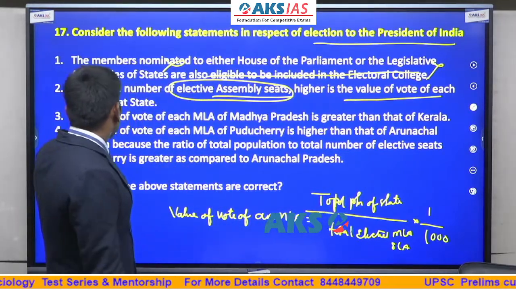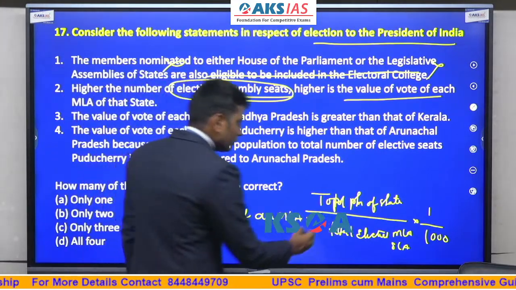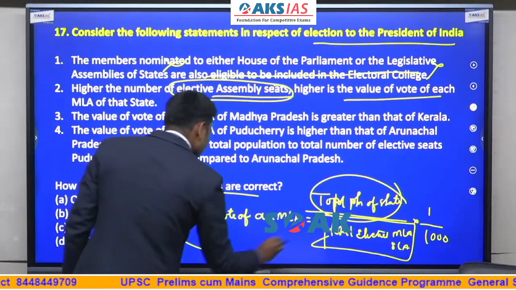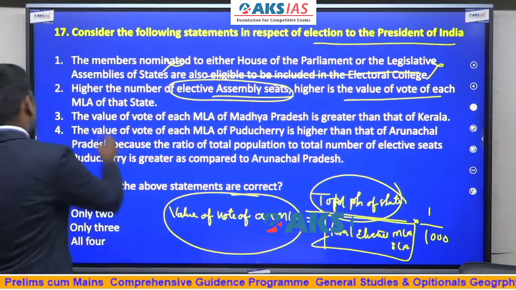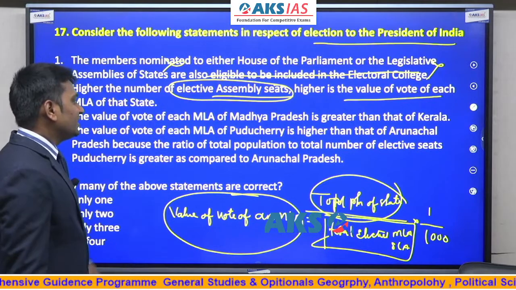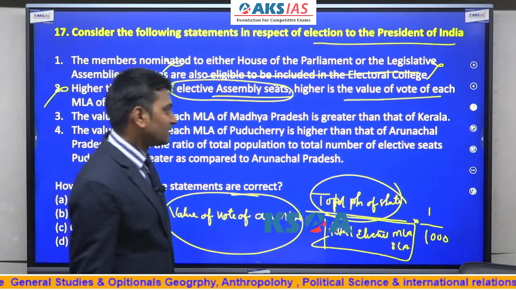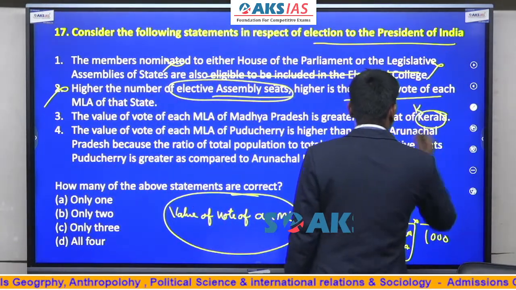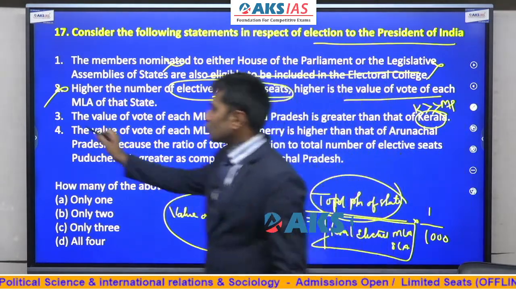Now look here. Higher the number of elective assembly seats, higher is the value of each state. Even if it is higher, without knowing what this number is, you cannot decide whether this is going to be higher or lower. So the statement is incomplete, and the answer is wrong. You cannot decide. Second, the value of the vote of each MLA of Madhya Pradesh is greater than that of Kerala. Again, this is a very static thing. It is Kerala that has the larger value compared to Madhya Pradesh. So this is wrong.